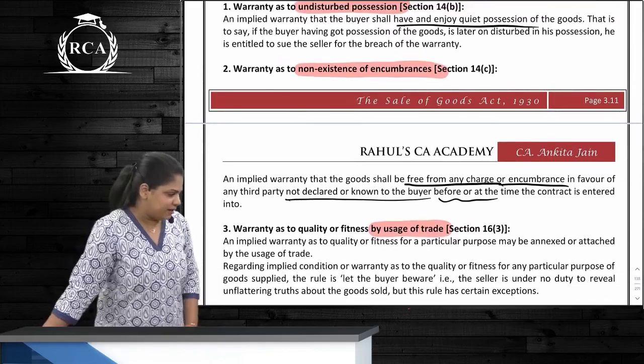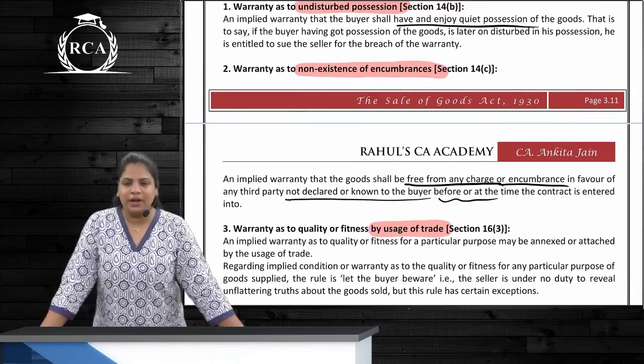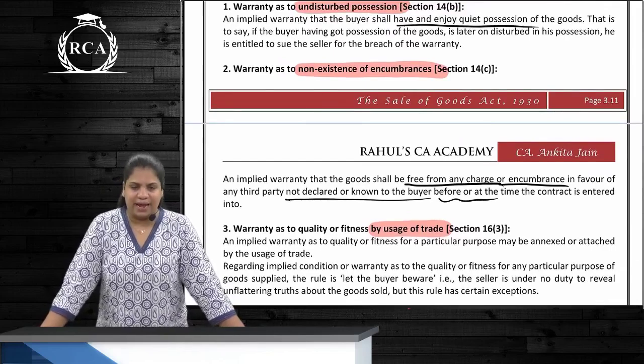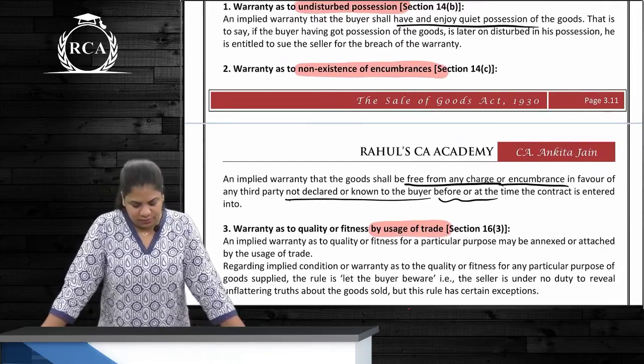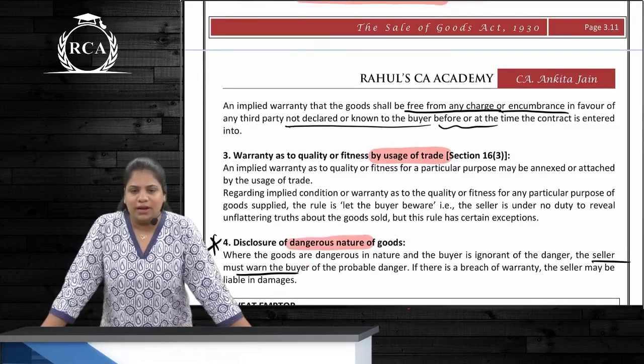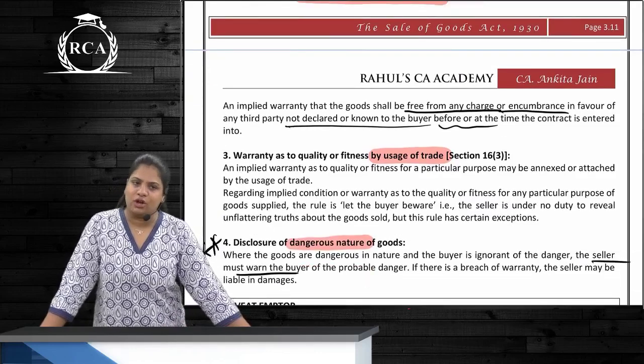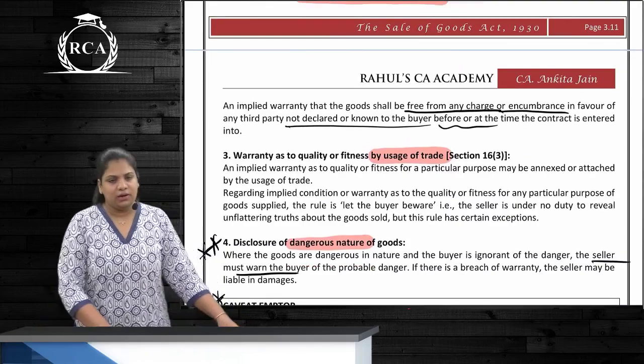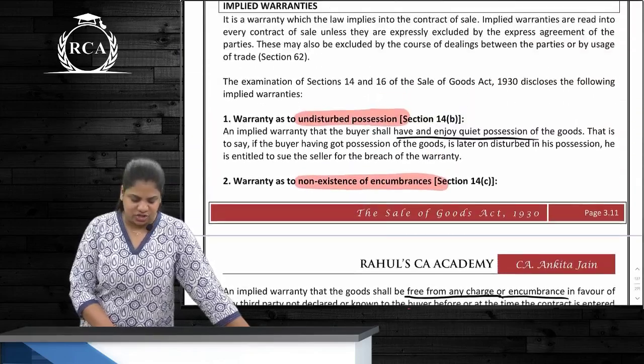4. What are they? First is warranty as to undisturbed possession. Next is warranty as to non-existence of encumbrance. Next one, warranty as to quality or fitness by usage of trade. And last is warranty to disclose dangerous nature in the goods.